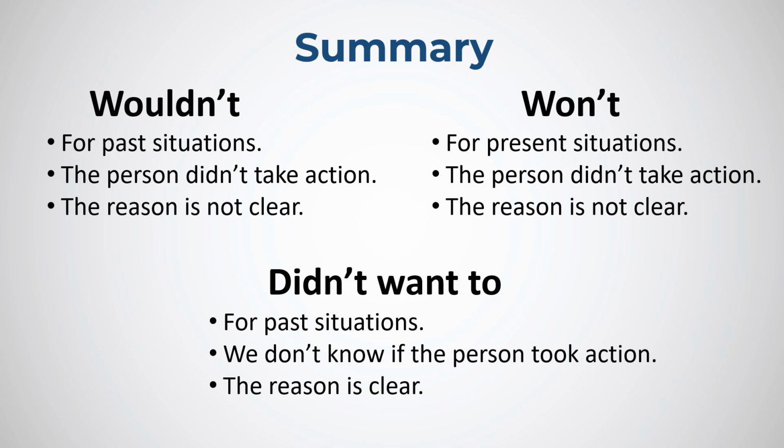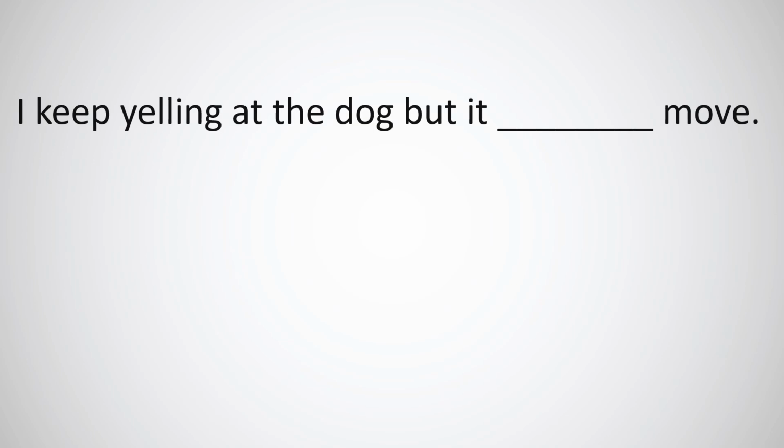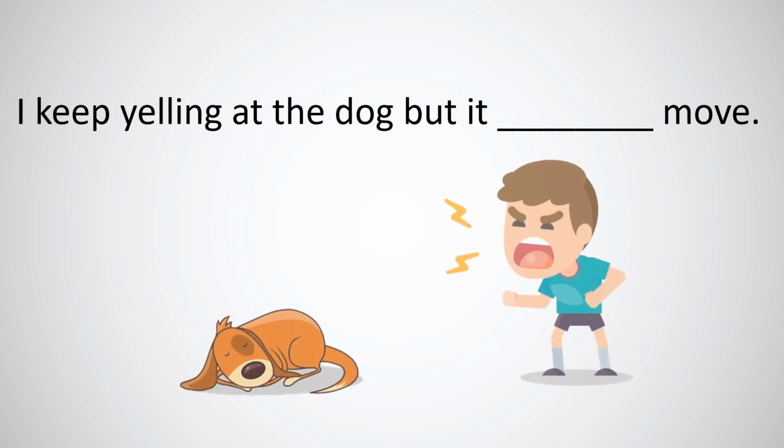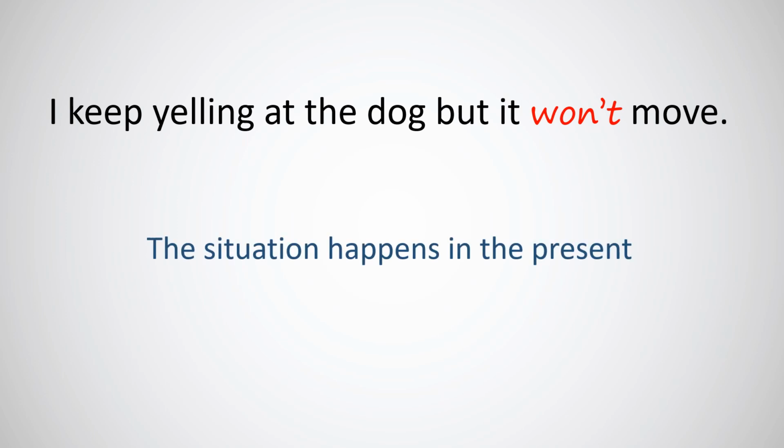Alright, so let's see if we can apply those correctly using the following examples. Let's practice. The first sentence would be, you got it? Let's check. I keep yelling at the dog, but it won't move. In this case, I use won't because the situation happens in the present. You got it right? Excellent.